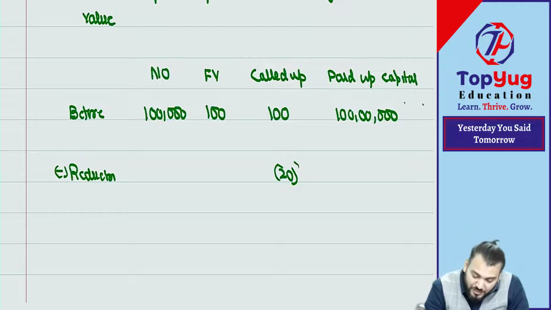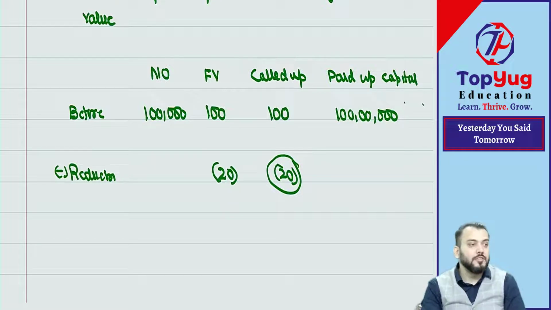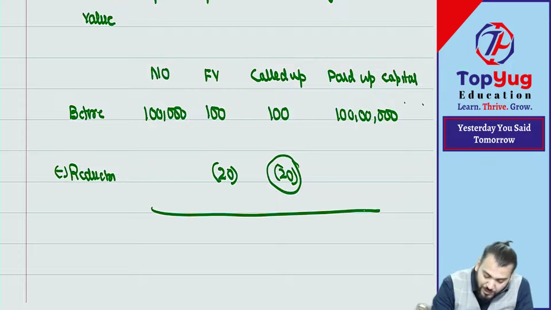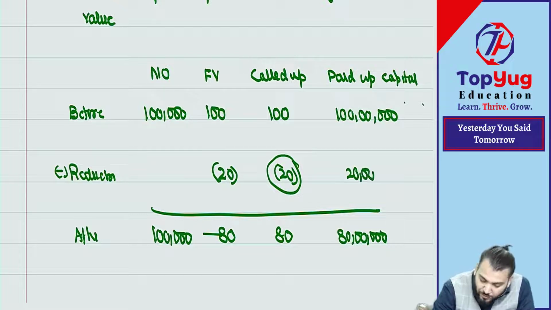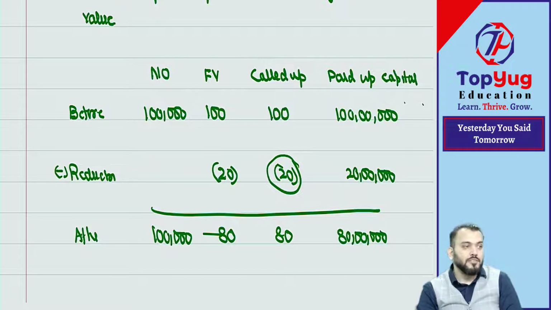And with this reduction, we also change the face value. We want to change the class of shares also. So what will it be after reconstruction? It will remain 1 lakh shares, but the face value becomes 80. Called up becomes 80, and this becomes 80 lakh. What is the total reduction? Total reduction is 20 lakh, and this will be used to write off what? Losses. Understood?